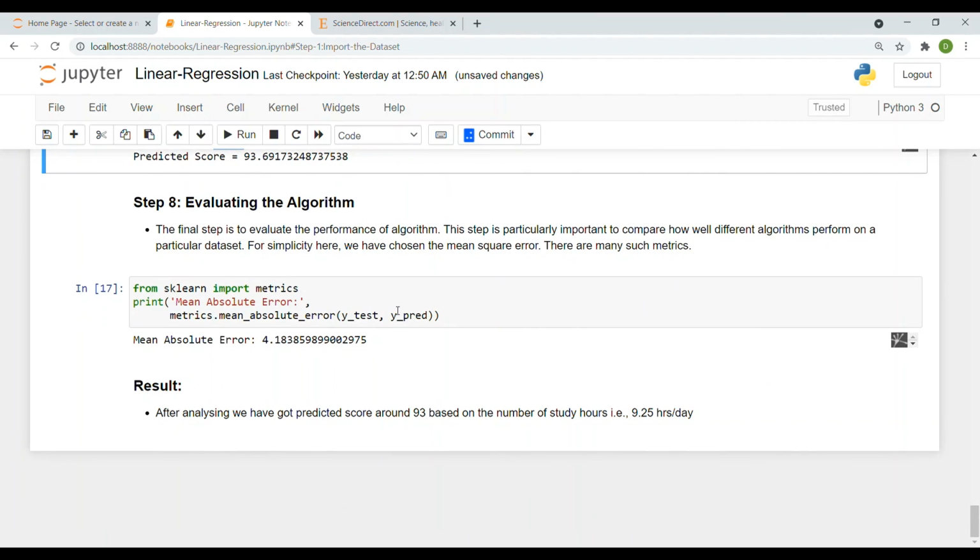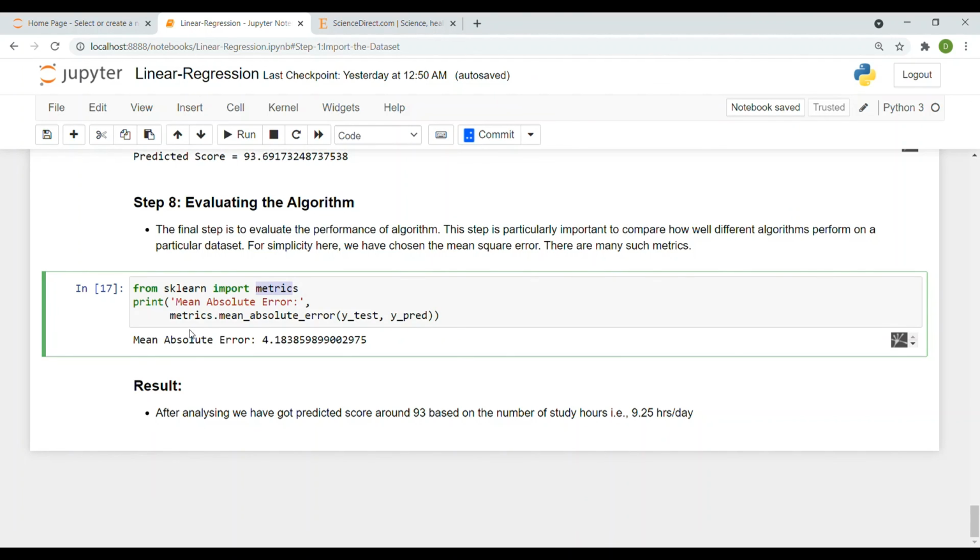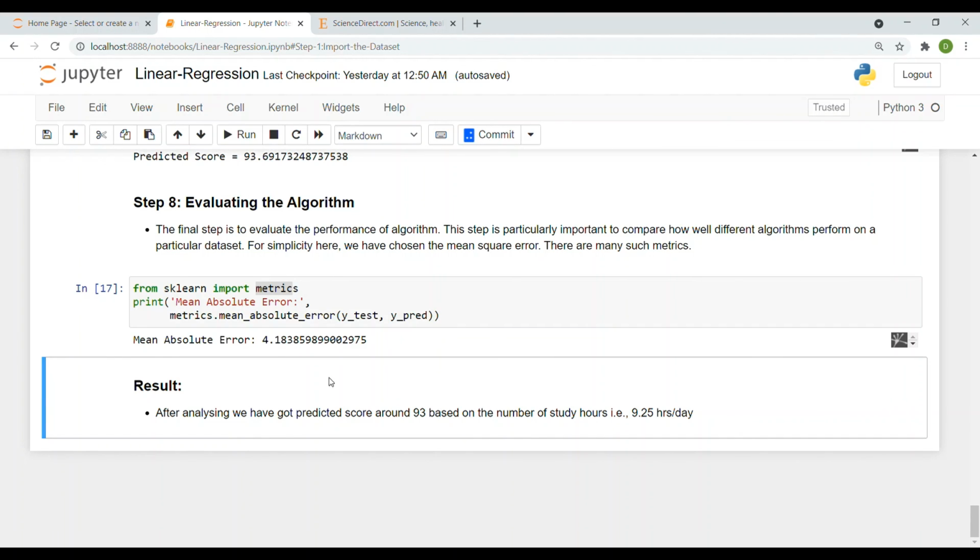Now evaluating the algorithm. The final step is to evaluate the performance of the algorithm. This step is particularly important to compare how well the algorithm performs on a particular data set. For simplicity, here we choose mean absolute error, and from scikit-learn we import metrics, and we get the mean absolute error, that is 4.183. And finally, after analyzing, we got the predicted score of around 93 based on the number of hours, that is 9.25 hours per day. Thank you.